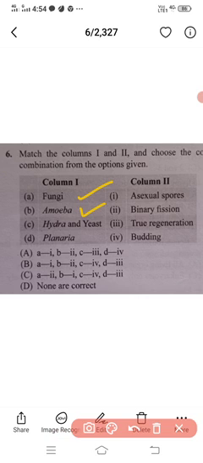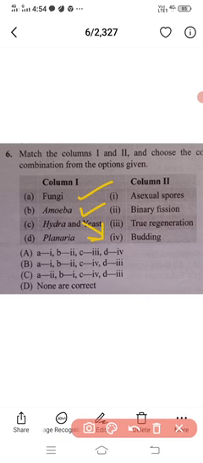Next we can go to the hydra. In hydra, what we observe is budding, and along with that yeast is also given. So hydra shows budding and yeast is also showing budding, right? So this is right here. So you can combine C, yes, C is given here with the fourth option, right? For C, the fourth option from column second is right. So next the remaining one.